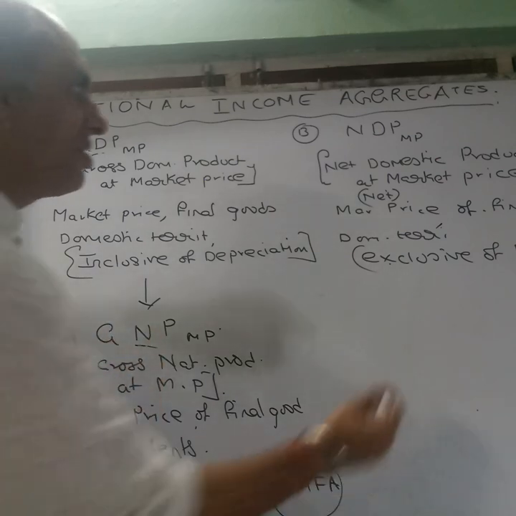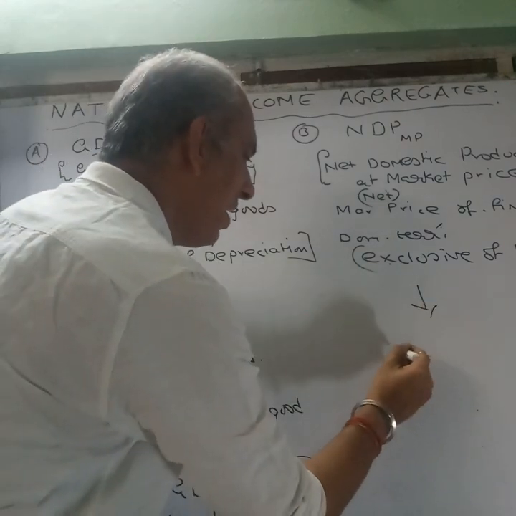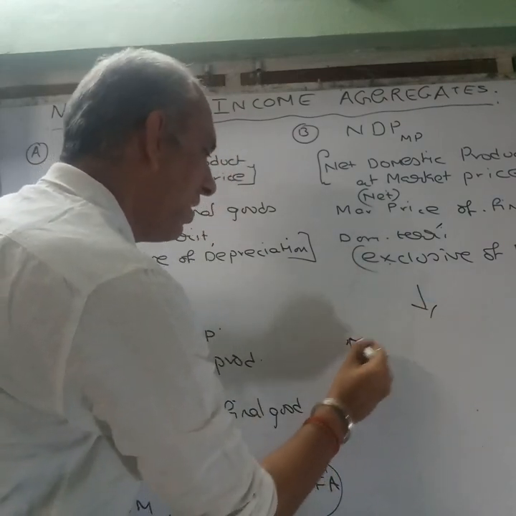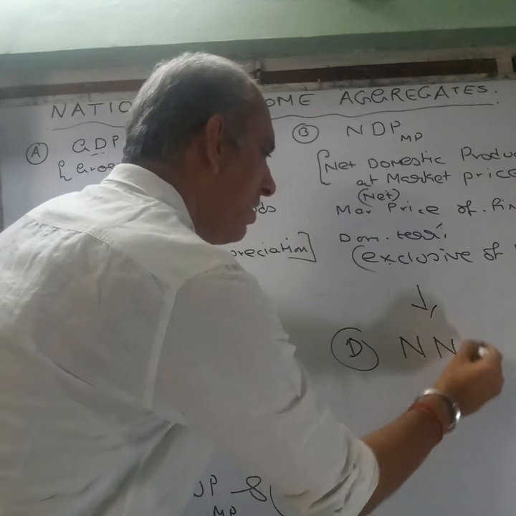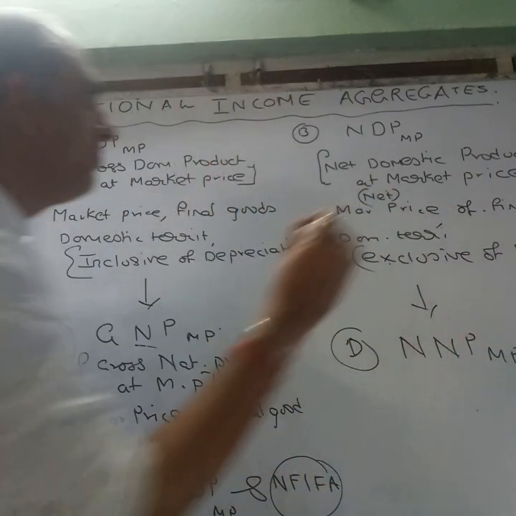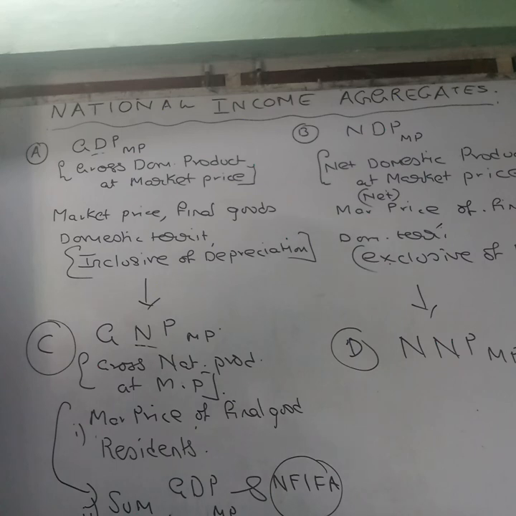Now let's continue on the other side. Similarly, you will have the D1, which is NNP at market price. Now, what is NNP at market price?